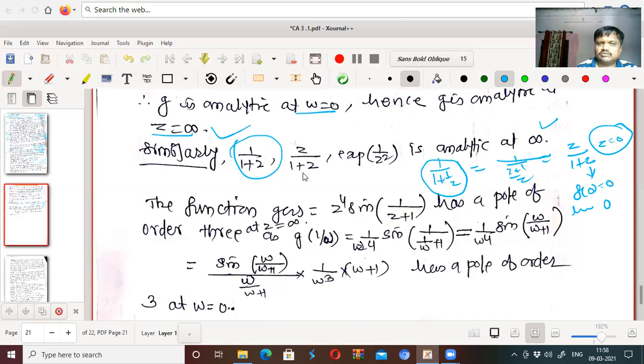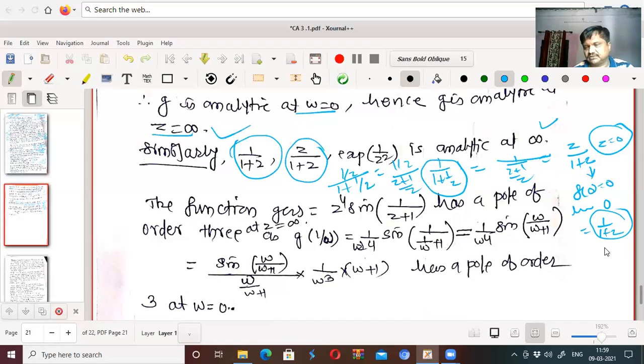Similarly, this one, z upon 1 plus z. What will be its reverse part? Its reverse part becomes 1 by z upon 1 plus 1 by z. What is 1 by z upon 1 plus 1 by z? You will get 1 by z upon z plus 1 upon z. The z cancels. We get only 1 upon 1 plus z. And now this function is analytic at z equal to 0 because the limit at z equal to 0 exists as well as f of 0 also exists.